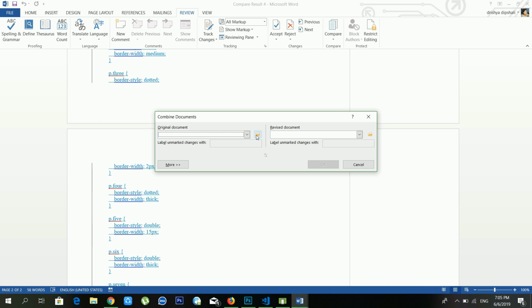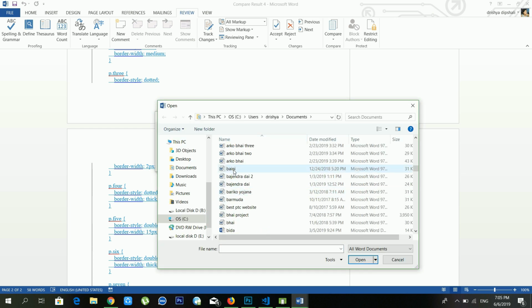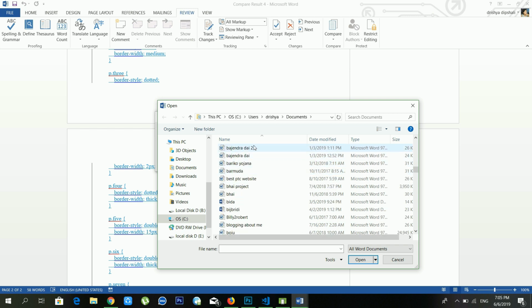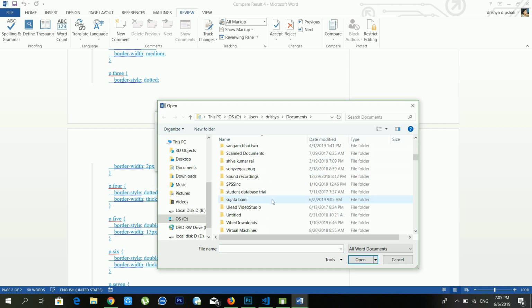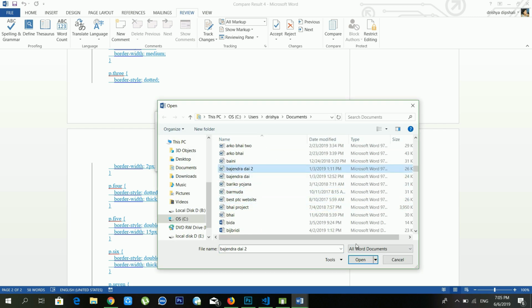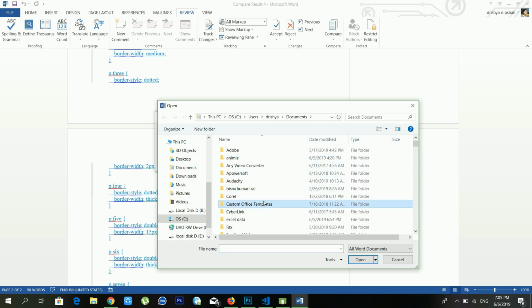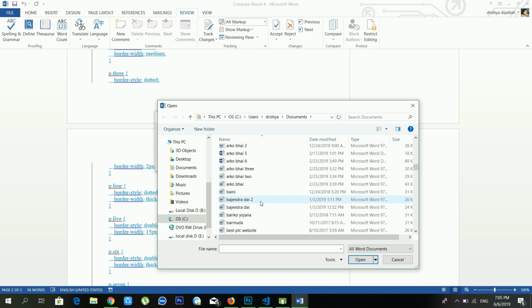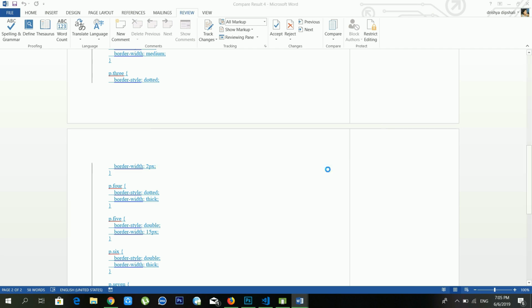And from here you have to choose one document. First of all, I will select this one and open, and I'll go to another document also, and from here I'll select another document. Now see, there are two documents available inside my combine documents window, and after this you have to click OK.